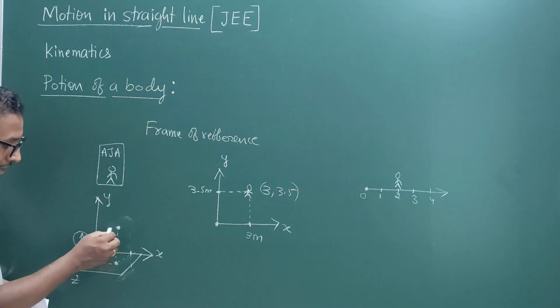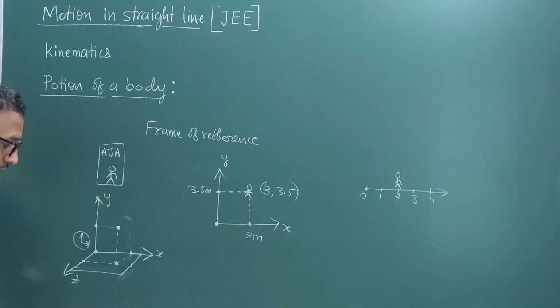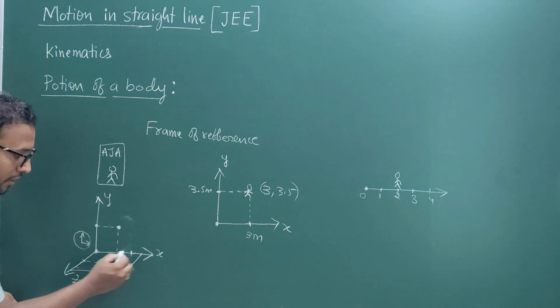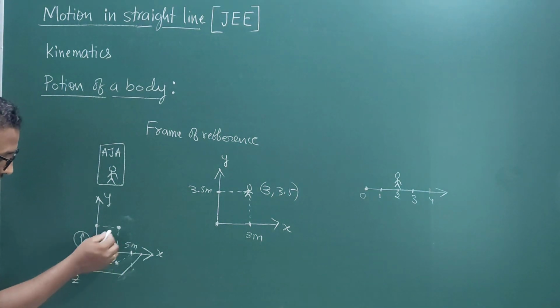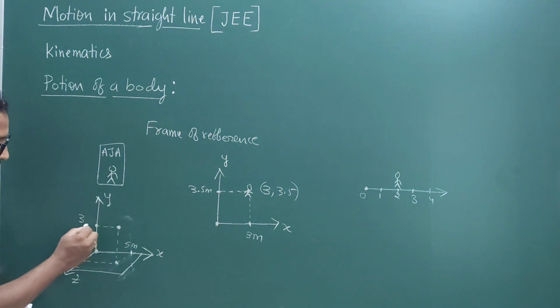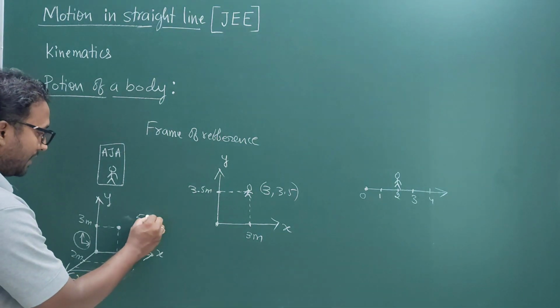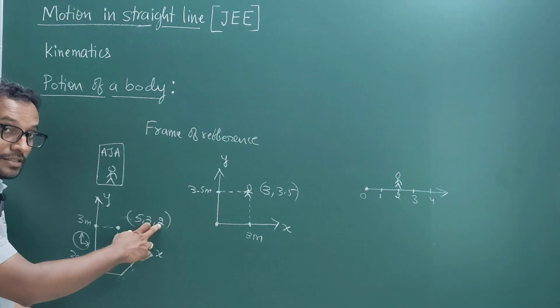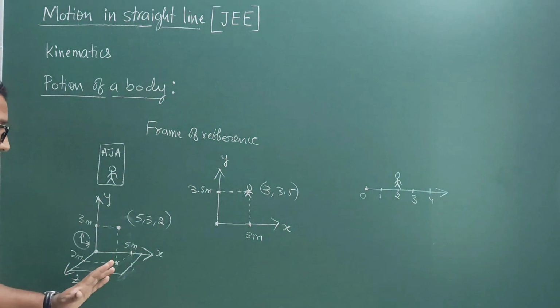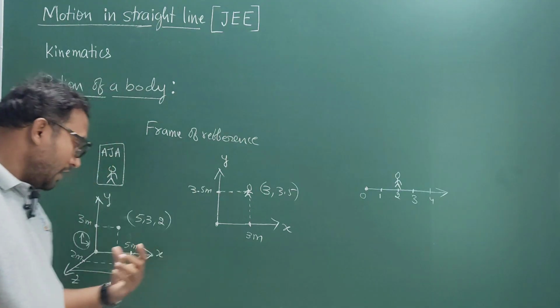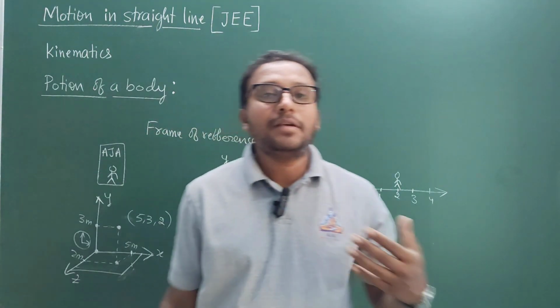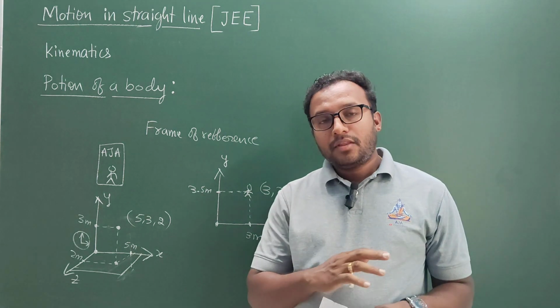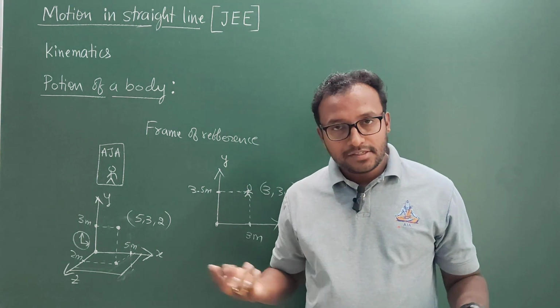Similarly, for the y-axis, from the body itself I will draw a perpendicular to the y-axis. So say for example, the body along the x-axis is at 5 meters, along the z-axis it may be at 2 meters, and along the y-axis it may be at 3 meters. So the position of this body is (5, 3, 2). This is the x position, y position and z position of the body. This is how, in 1 dimension, 2 dimensions and 3 dimensions, the position of the body is specified exactly by considering the reference frame or the coordinate system.